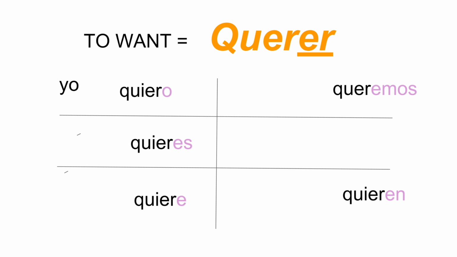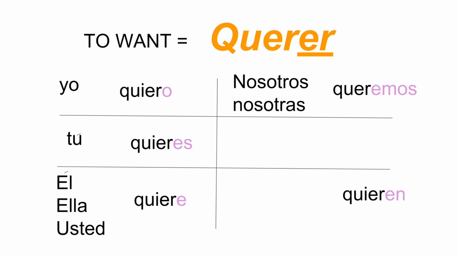Yo quiero. Tú quieres. Él, ella, usted quiere. Nosotros, nosotras queremos. And who lives in the bottom? Teachers, make sure they answer. Ellos, ellas, ustedes.